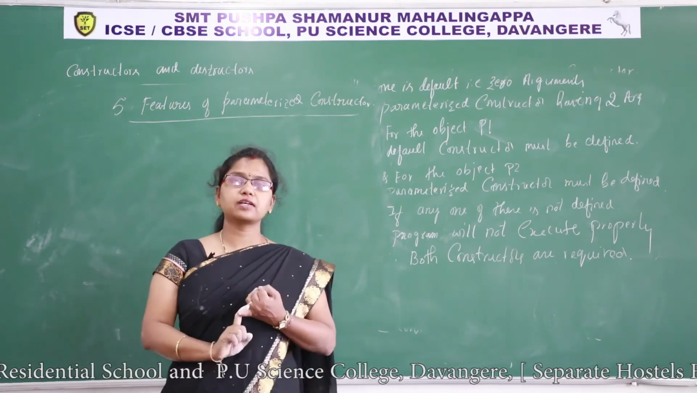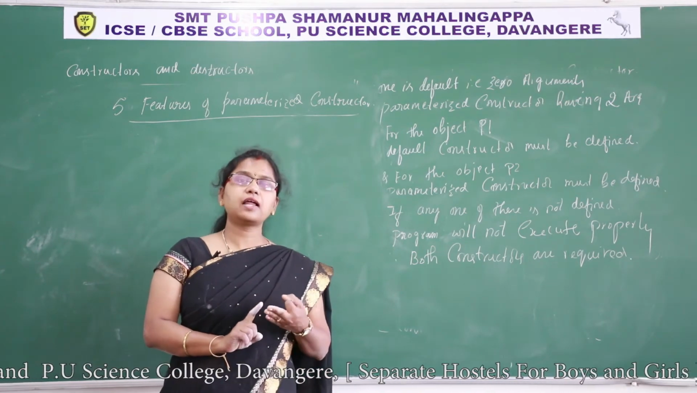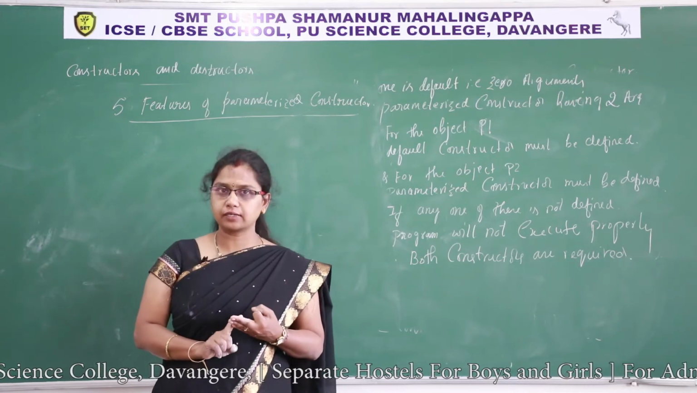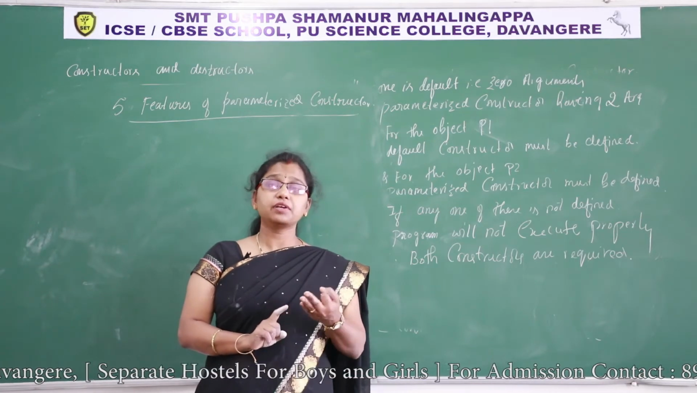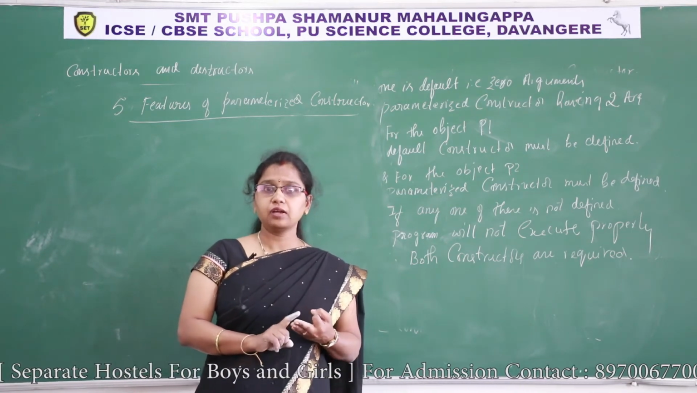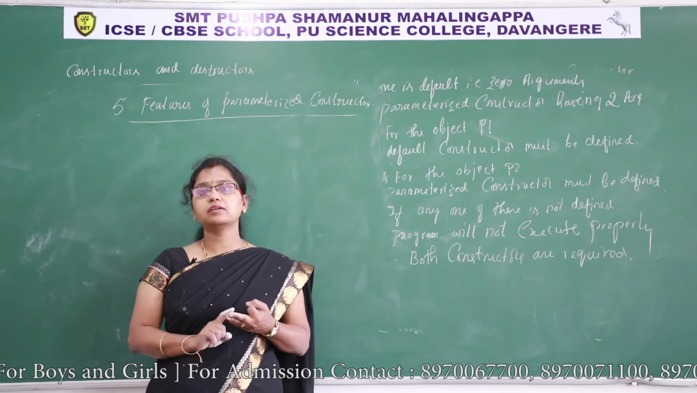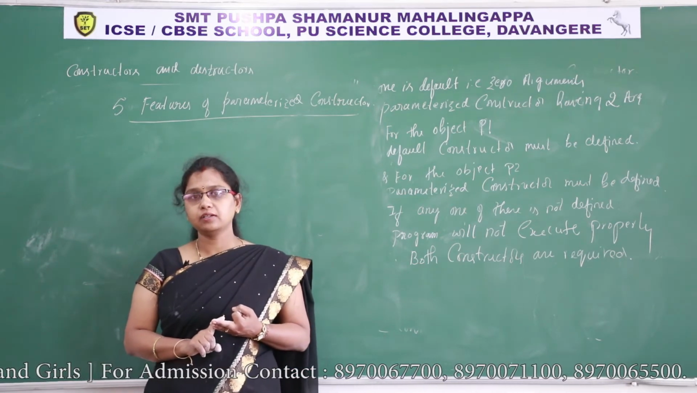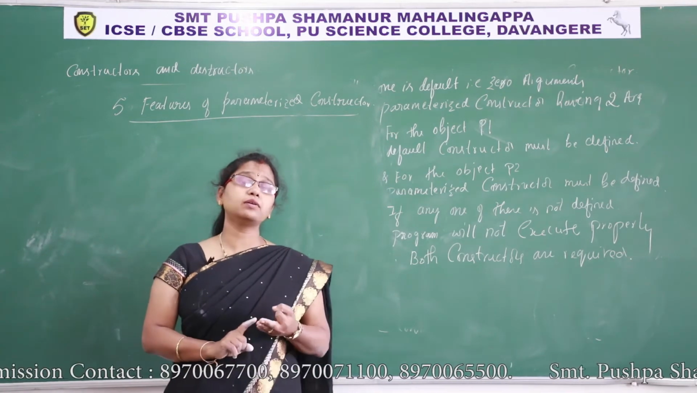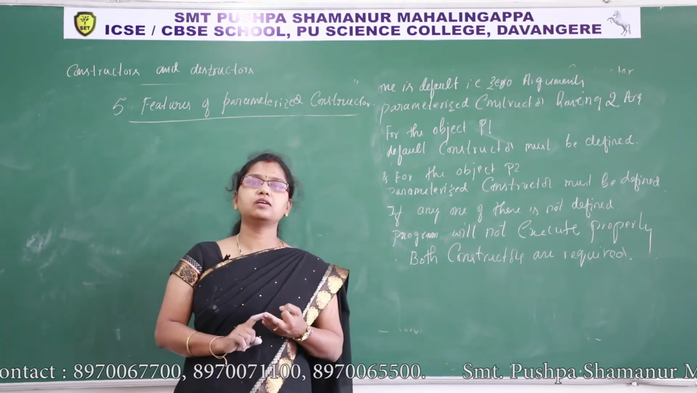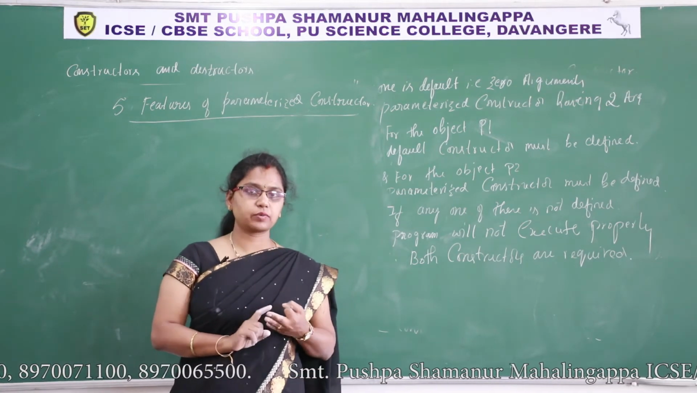What are the features? First thing, a parameterized constructor takes one or more arguments. Second, a class can have more than one parameterized constructor. Third point, we can overload parameterized constructors. We can call a parameterized constructor in 3 ways: implicit call, explicit call, and initialization using assignment operator. And one more, using a parameterized constructor we can initialize different values for different objects. These 5 points you need to write for this question.